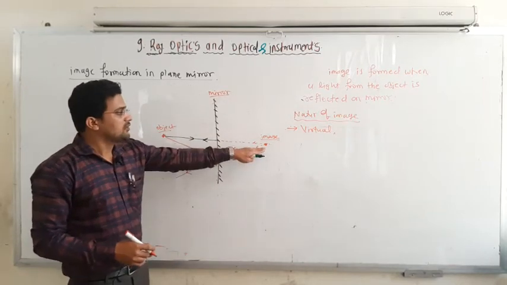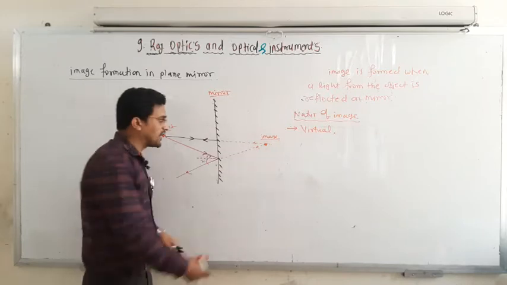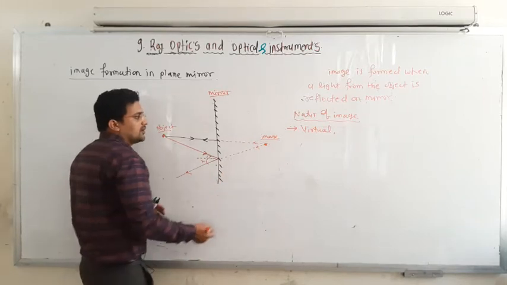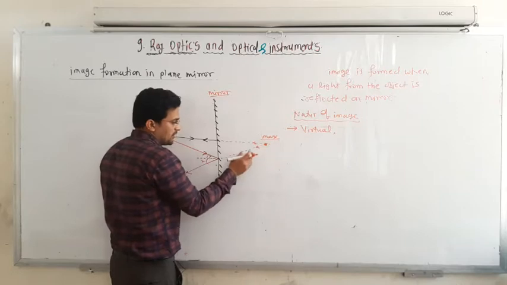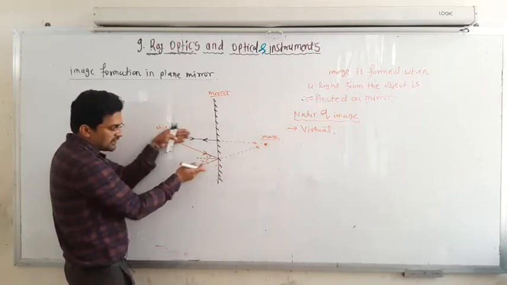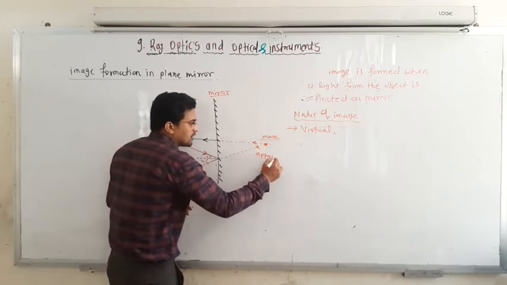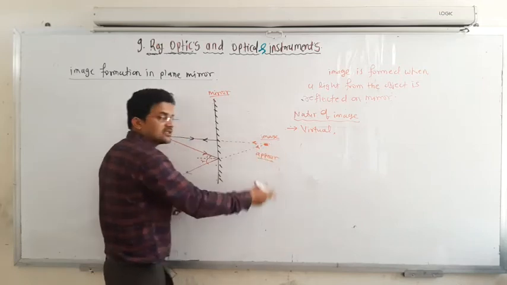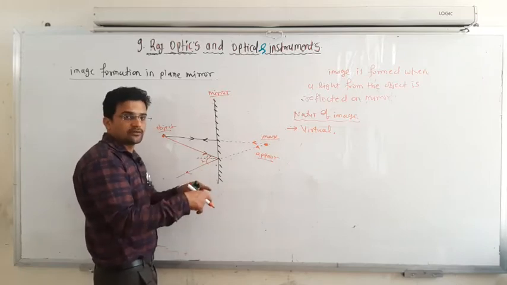Okay, that means the image which cannot be taken on the screen, it is only formed inside the mirror, but you cannot take this image on the screen. So that image is known as what? A virtual image. Or else if the rays appear to meet, or appear to converge, or appear to diverge from any point, it means what? The rays are actually diverging in this direction, but it appears that the rays are coming from this point, where the image is formed. So whenever such things happen, then the virtual image is formed. But when the rays actually meet, then the real image is formed.